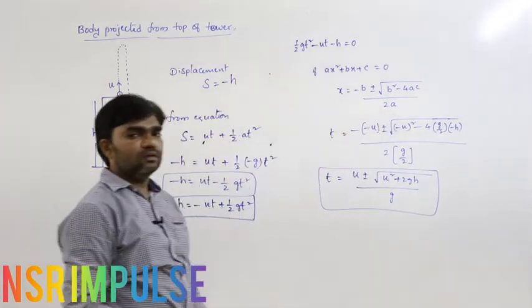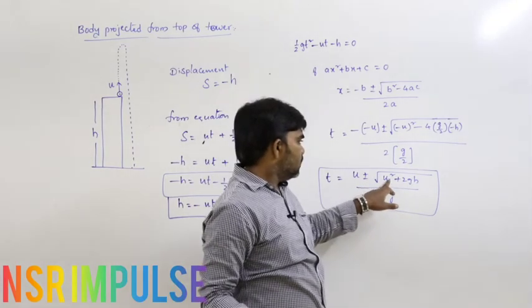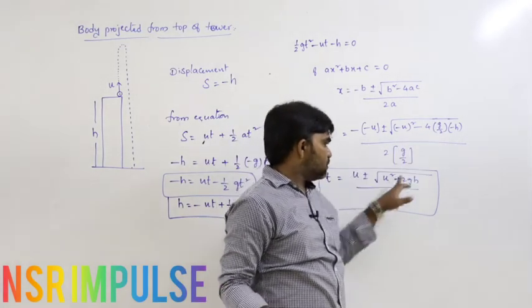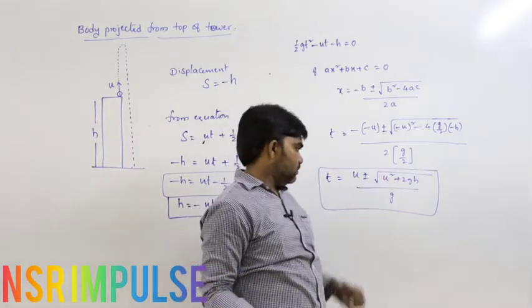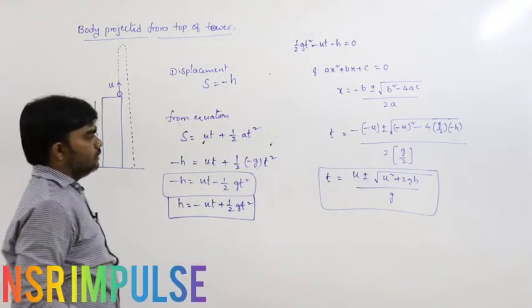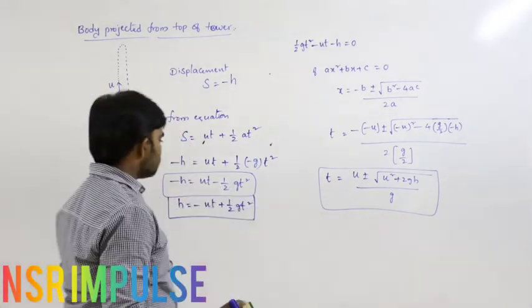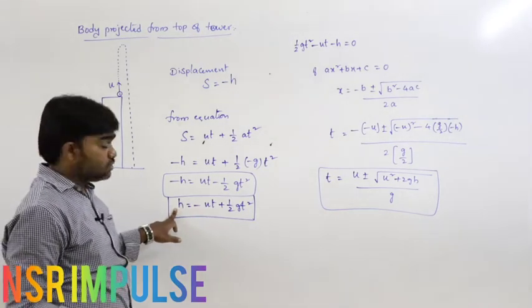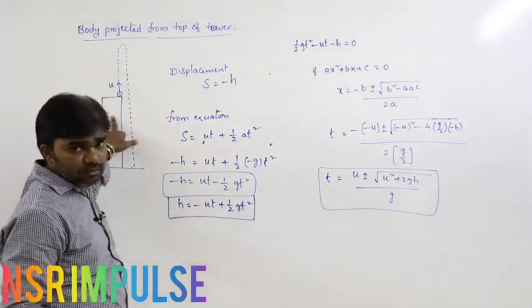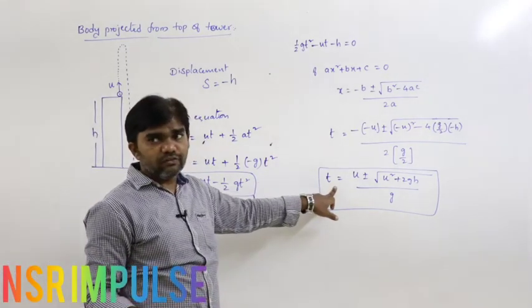That is the way to find out the time. The 2 gets cancelled, we get g. Based on this equation we can calculate the time. So this is the equation of motion for the body projected from the top of the tower, and this is the expression to find out the time.